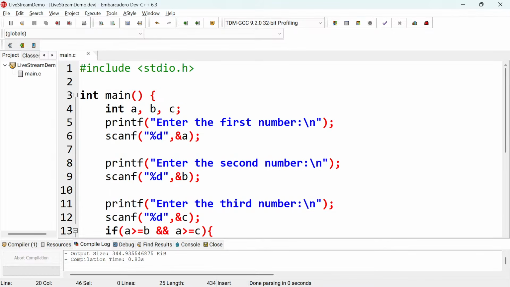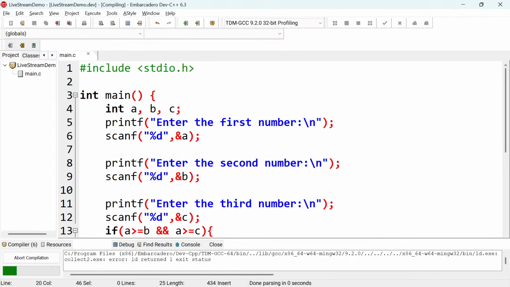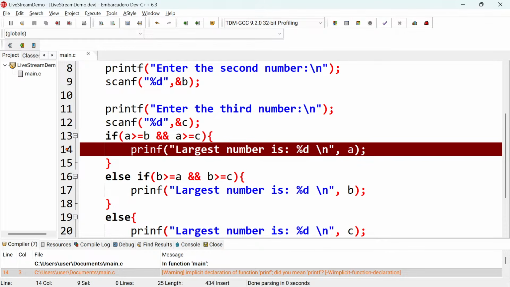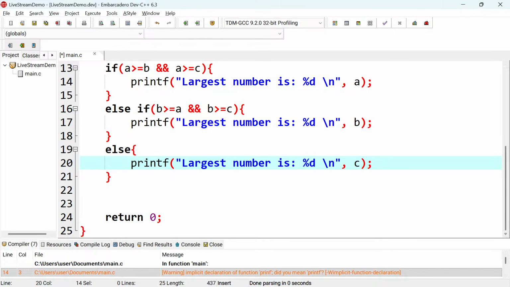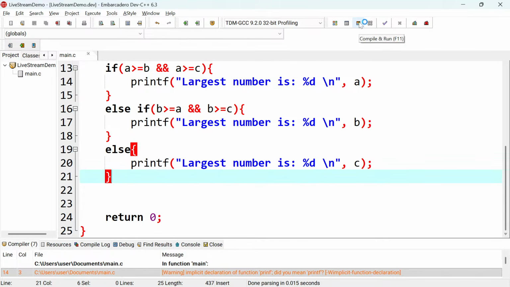Then let me try to run this and see what I'll get. Oh, where is the error here? It is saying implicit declaration of function. Okay, so I need to use printf, not the misspelled version. I hope someone noted this. So it should be printf. That's the problem of copying and pasting. Everything was now having an error there, so that's something I was supposed to note, that I had used the wrong spelling.